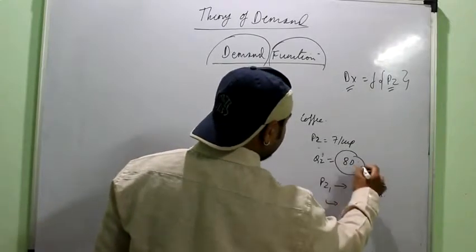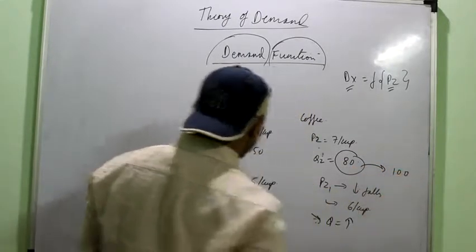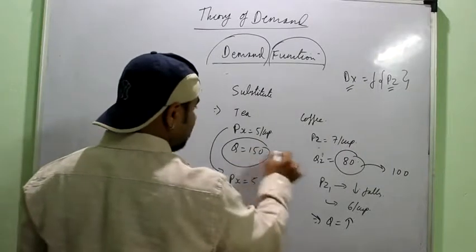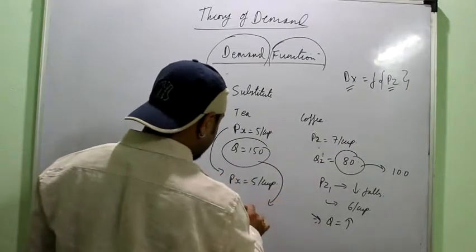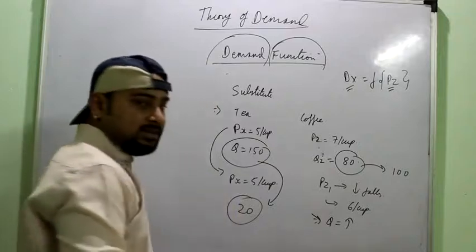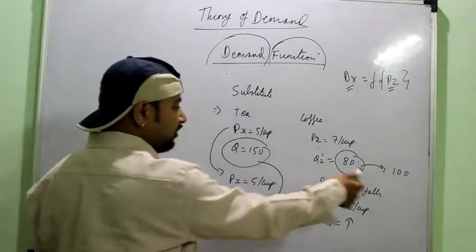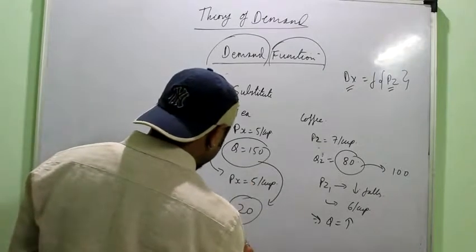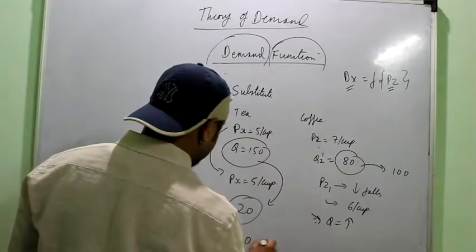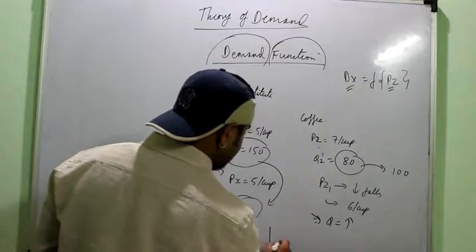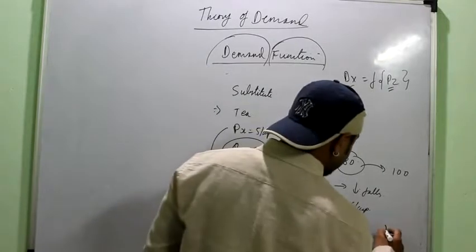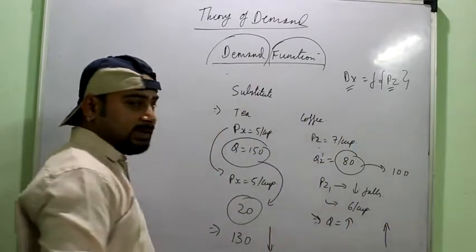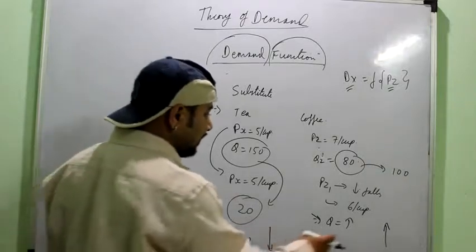Maybe now say 100 people want to buy it, right? These 20 people are the ones who were earlier buying the tea, right? They have moved on to buy the coffee. So it means now the demand is only 130 units. We can see that Dx falls when the Px rises. When the Px also falls.